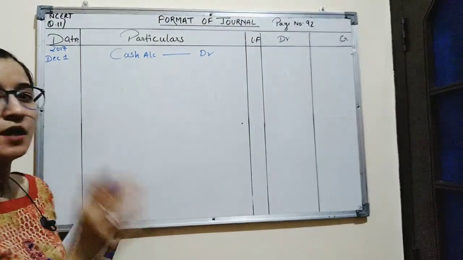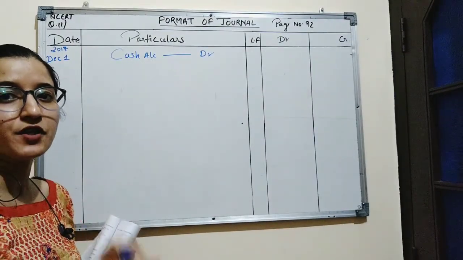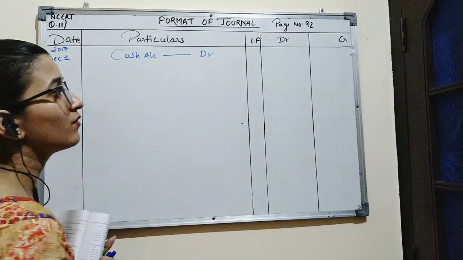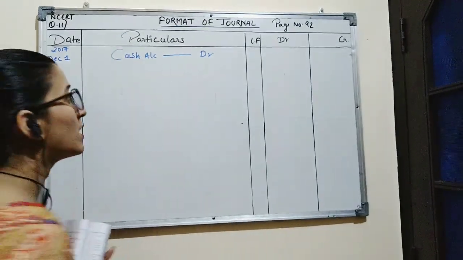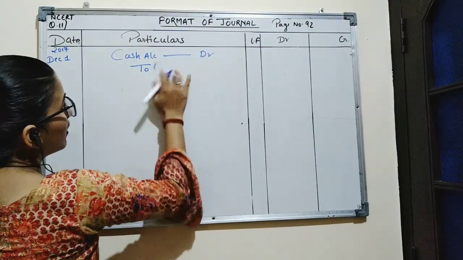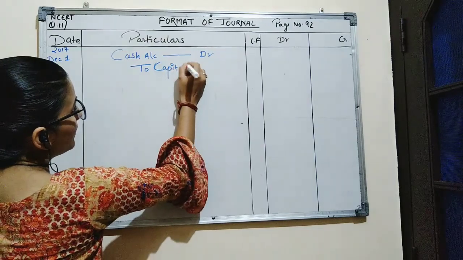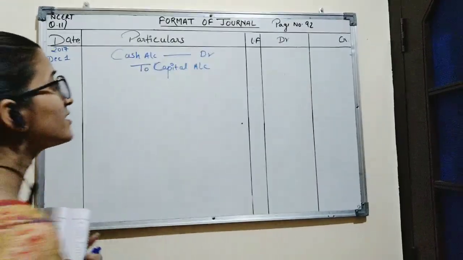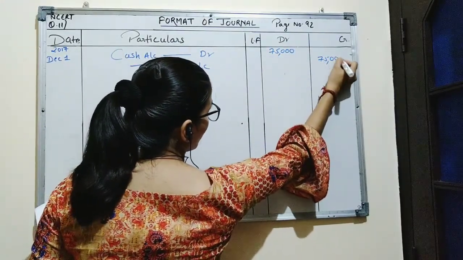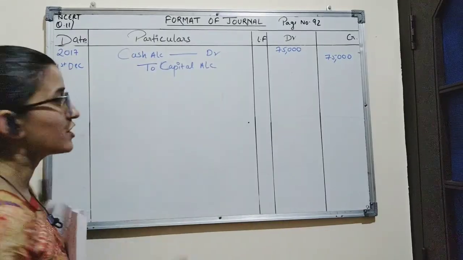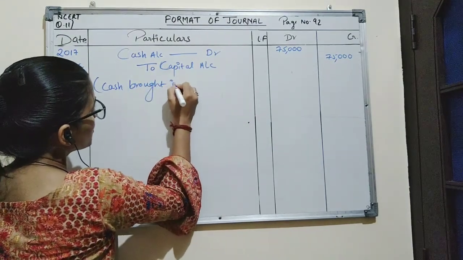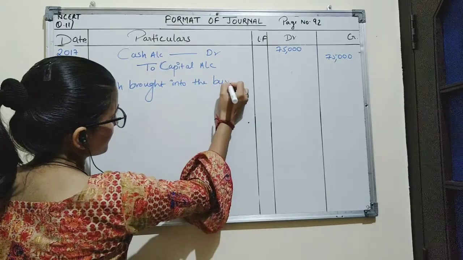So here cash is coming in the business, so we will debit cash account, and the proprietor is giving the cash. Proprietor is a personal account. Rule for personal account is debit the receiver, credit the giver. So credit the person who gives the amount. Here the proprietor is giving cash, so we will credit proprietor's capital account, and the amount is 75,000 on debit side, and the same amount will be recorded on credit side, and the narration will be cash brought into the business.